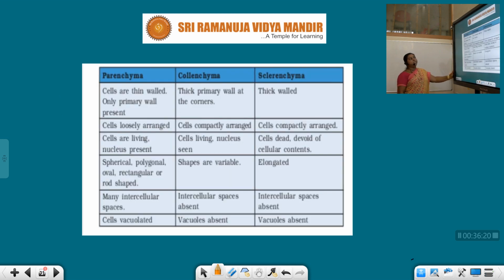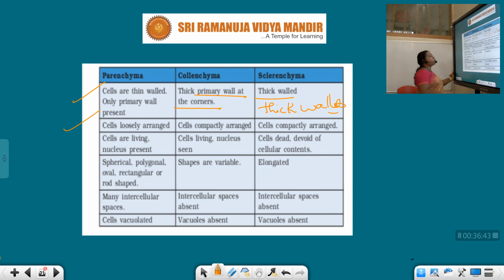Let us see the differences between parenchyma, collenchyma and sclerenchyma. In the parenchyma, cells are thin-walled, only the primary wall is present. In collenchyma, there is thick primary wall at the corners. Sclerenchyma cells are thick-walled.